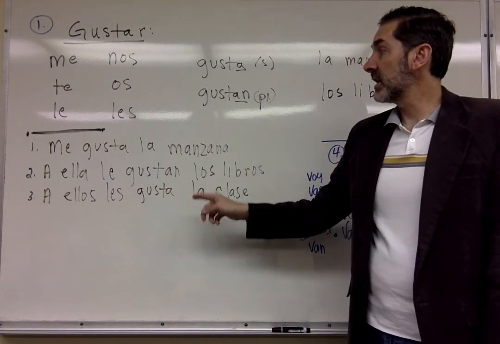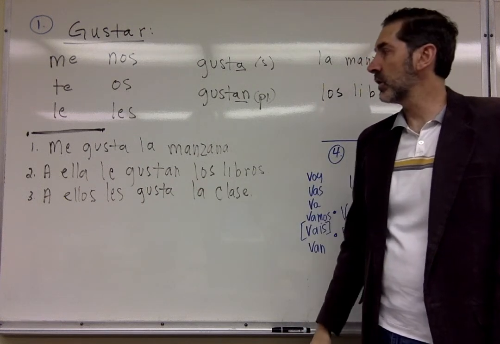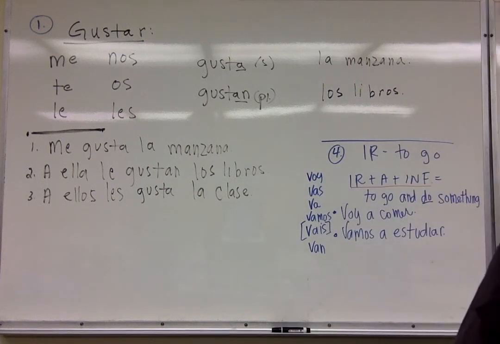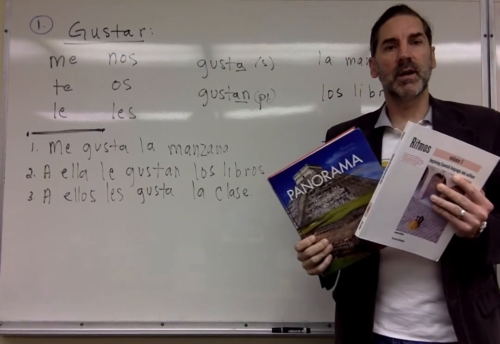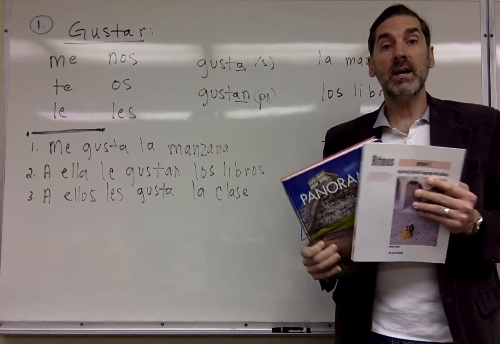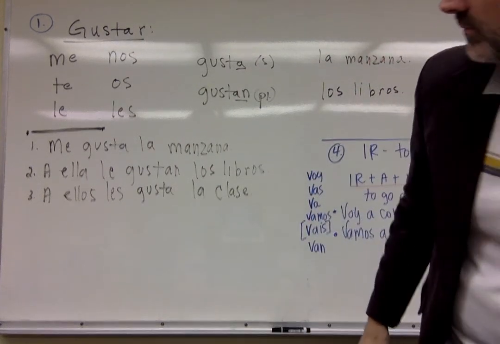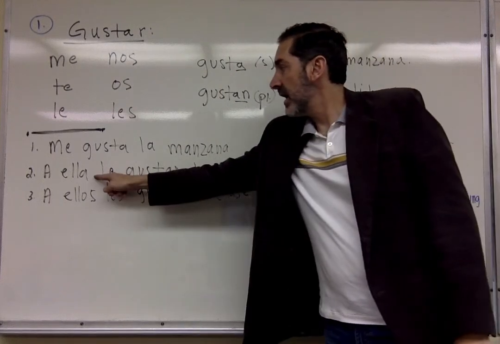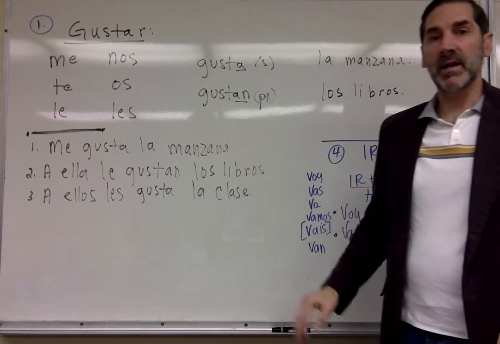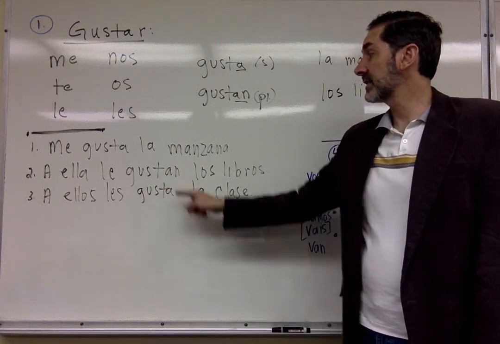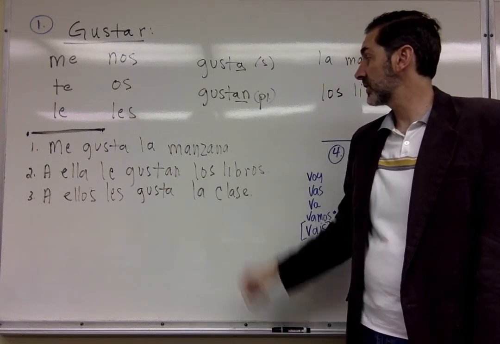Now, let's change the indirect object pronoun to her. A ella le gustan los libros. All right? Aquí tengo los libros de español. All right? A ella le gustan los libros de español. Okay? We have to say a ella here because le is ambiguous by itself. Once we know who we're talking about, we can just say le. All right? We have to say gustan because los libros.